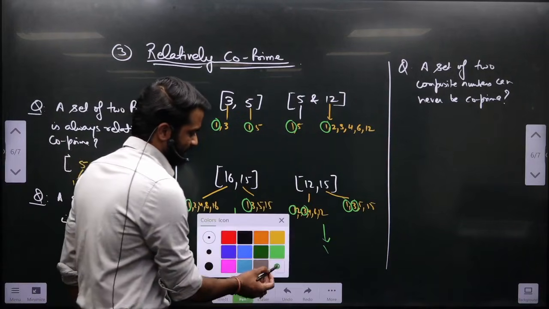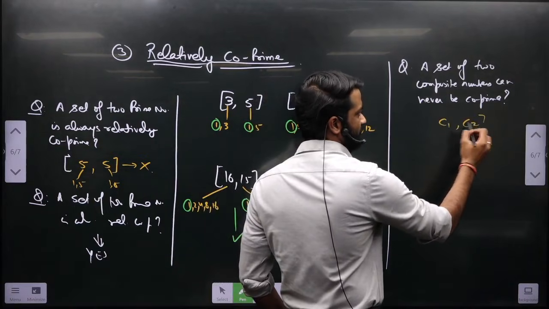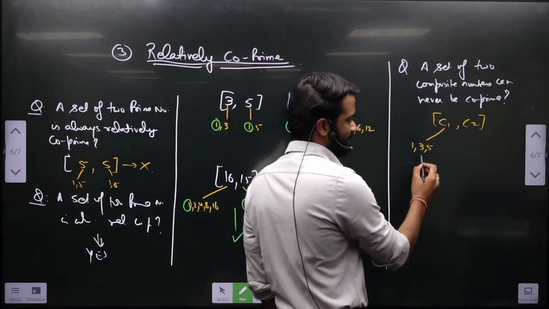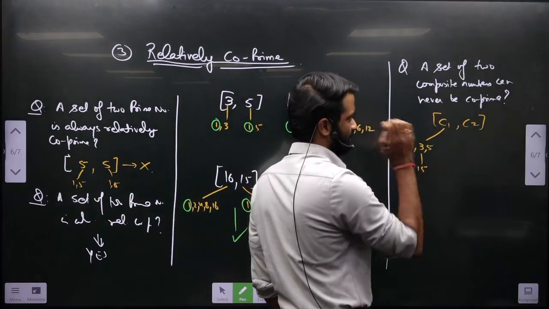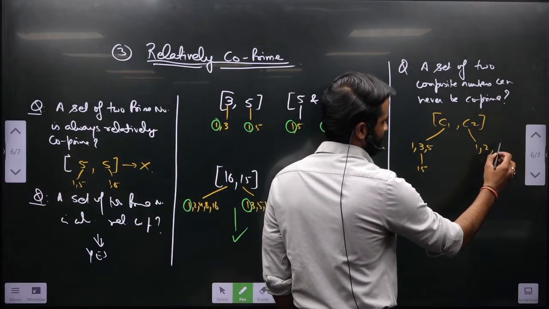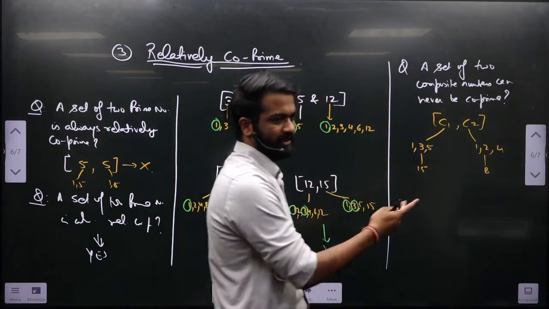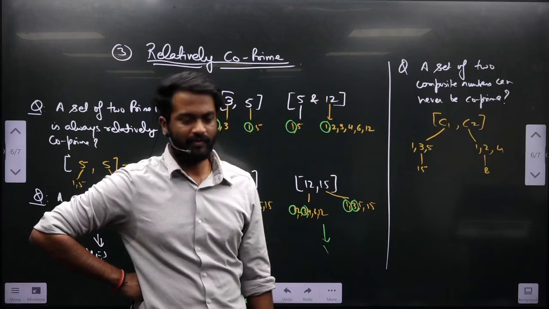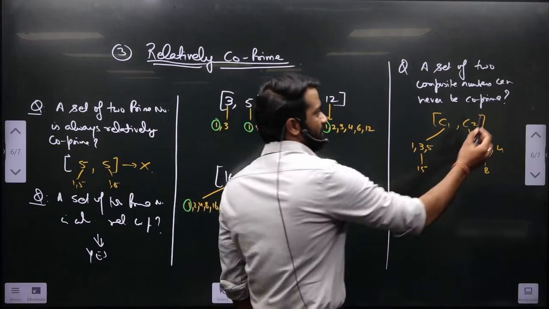You make your own set. See, I am saying C1, C2. C1 has 1, 3, 5 as the factors. Let's say 15. C2 has 1, 2, 4 as the factors. Let's say this is 8. 15 and 8 are both composite and both are relatively co-prime because the only factor in common is 1. Done. So this statement is wrong.